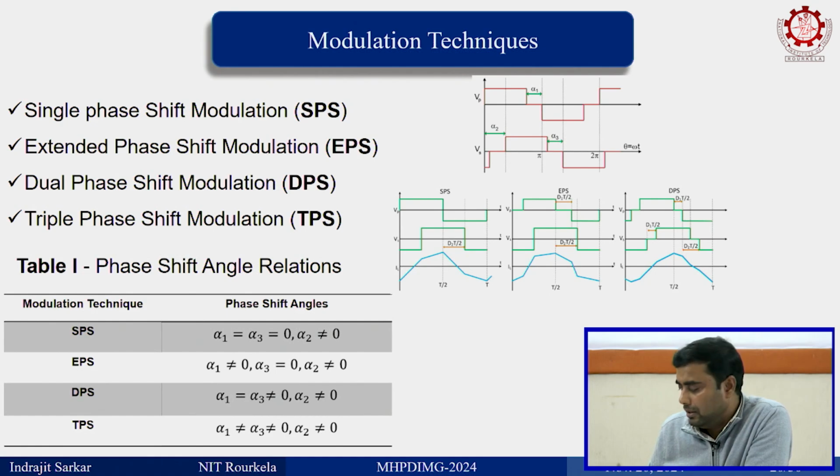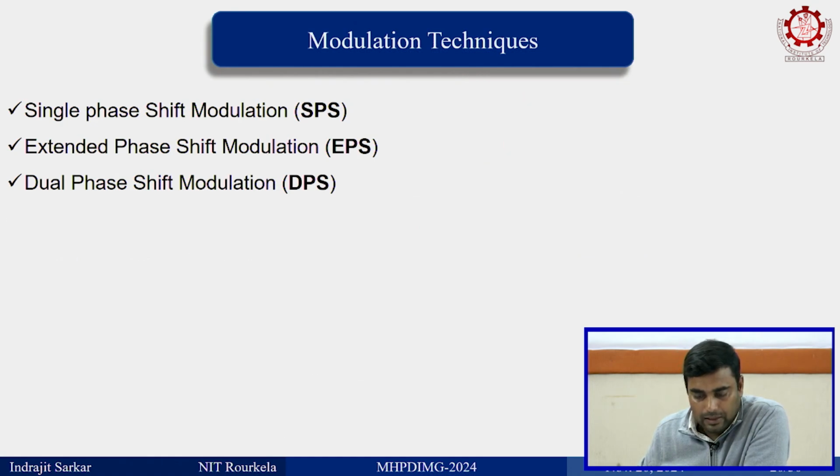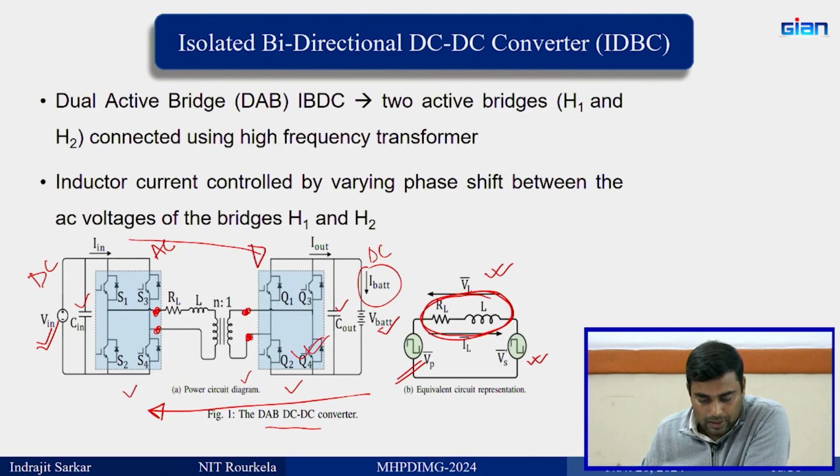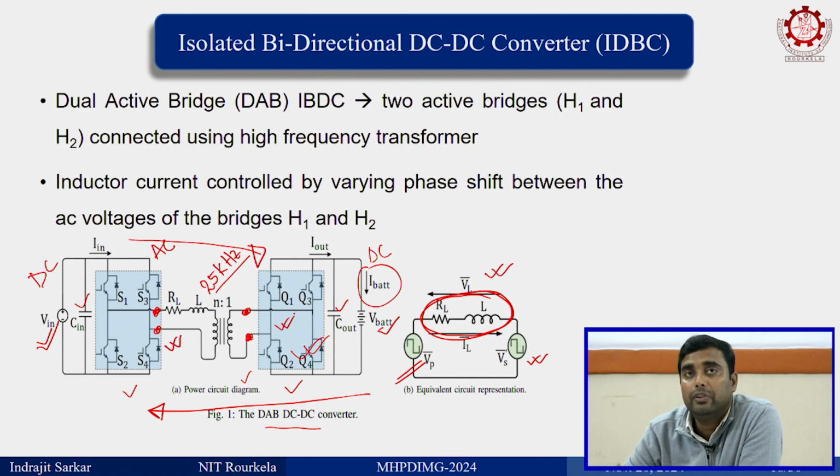See, the information that I missed here is that this transformer is a very high frequency transformer, which is 25 kilohertz. The operating frequency is 25 kilohertz. That means the square wave that we are generating here and here is of what frequency? Something around that frequency, in the 25 kilohertz range, right.